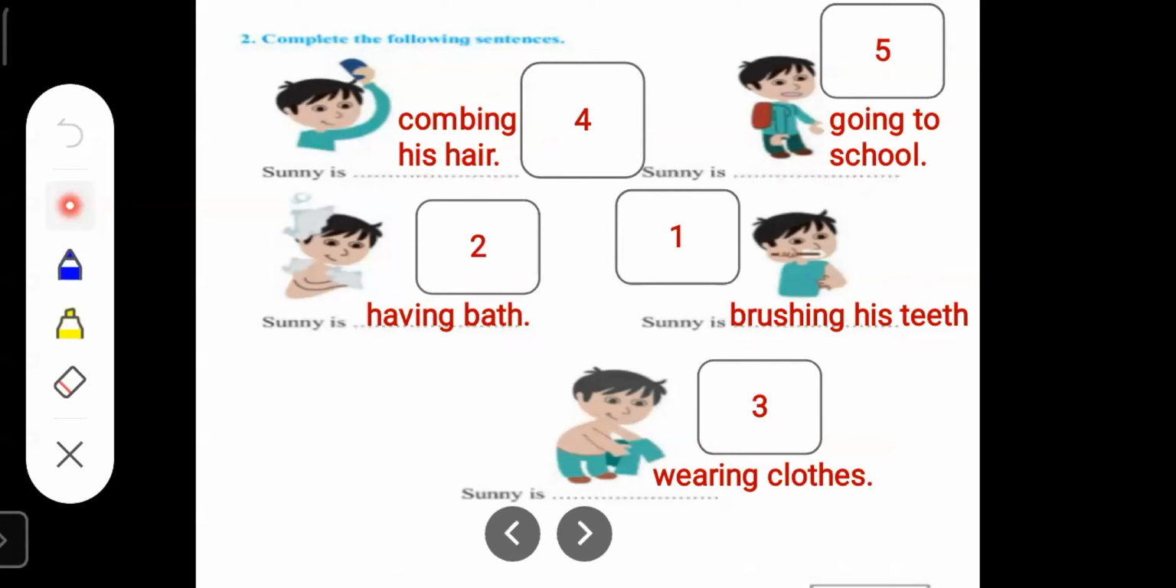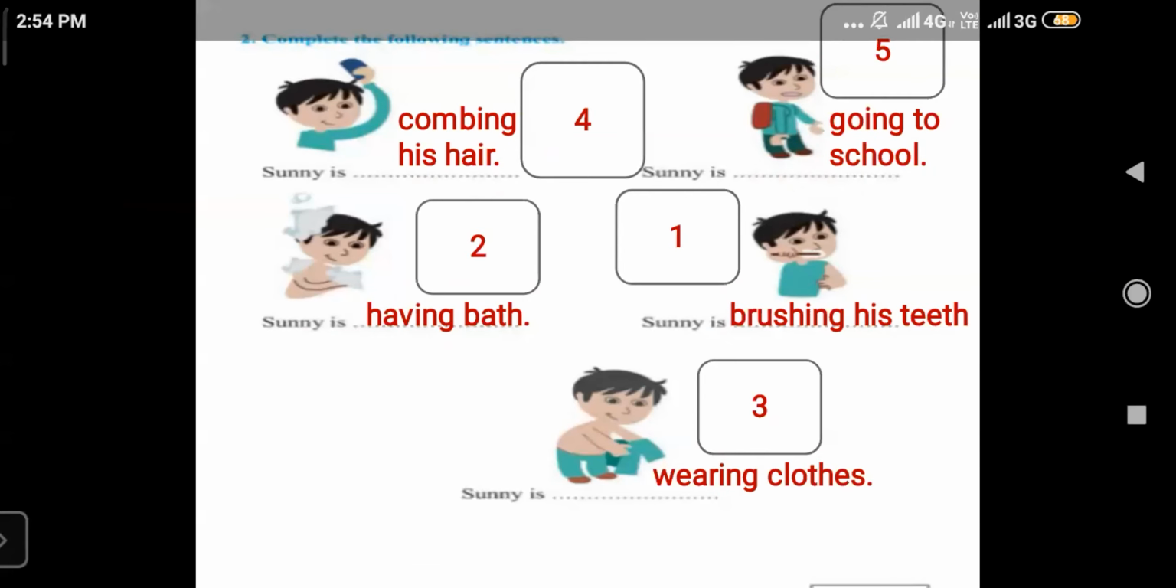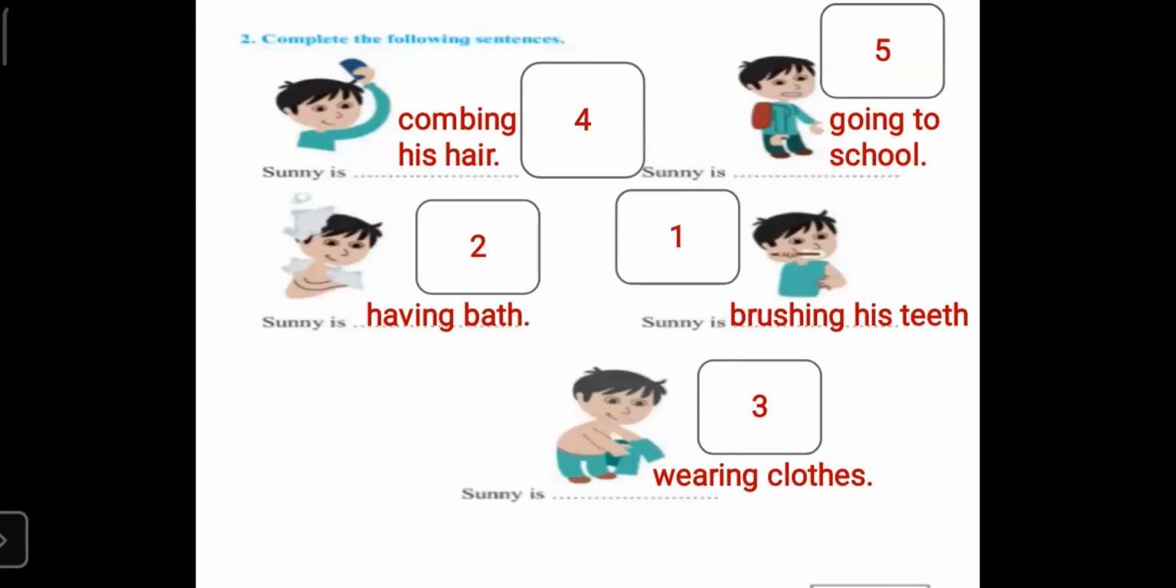Okay, children. So children, with this, we have finished with the revision of lesson number 2 of unit number 4. Okay, children. Now it is time that we get back to our chat box. All of you come to our chat box, children.